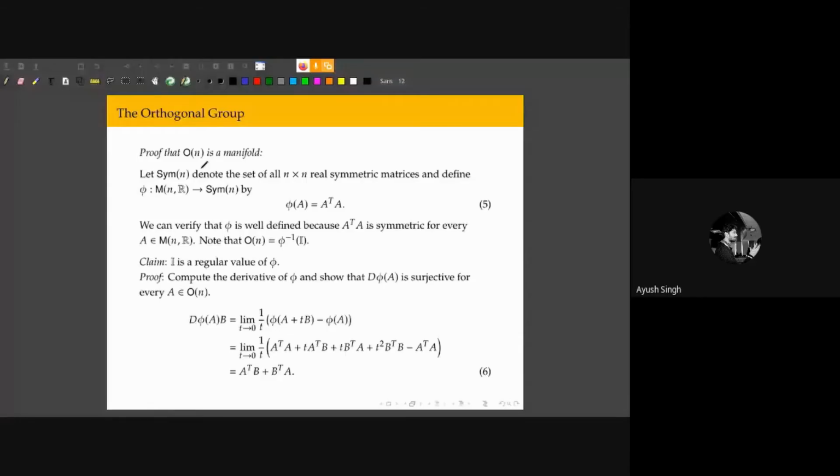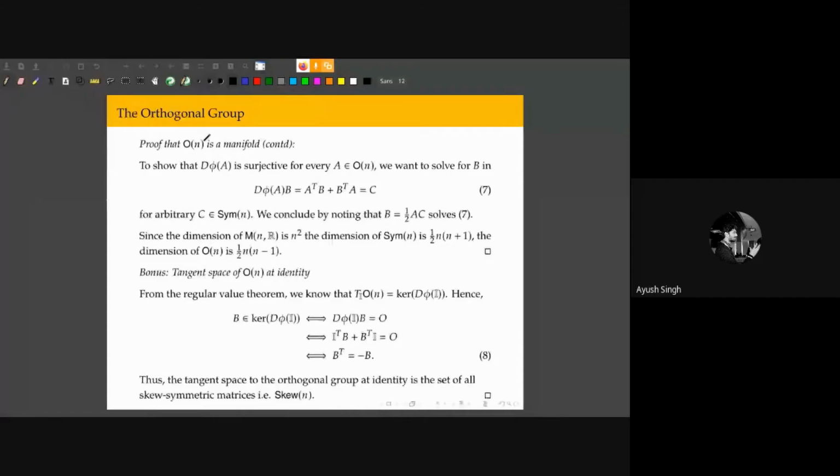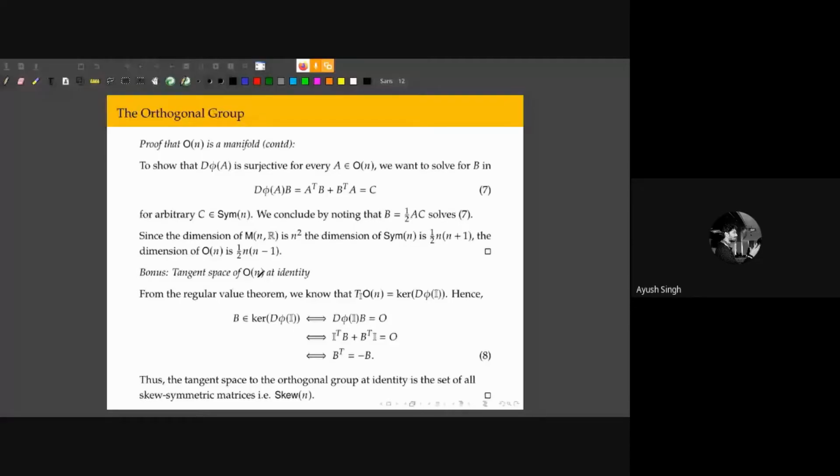The interesting part here is that since it's a manifold, things like derivatives and continuous functions are well defined in this space, okay? And so is the concept of the tangent space. So if we think of this ON as a surface in some high dimensional Euclidean space, then we can talk about the tangent space of this surface, right?